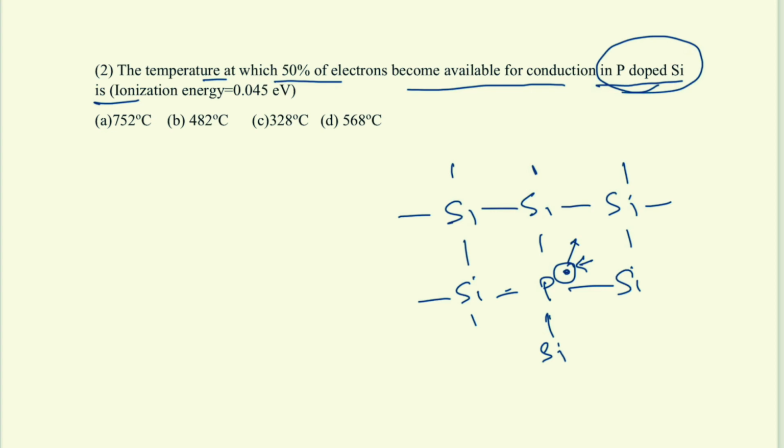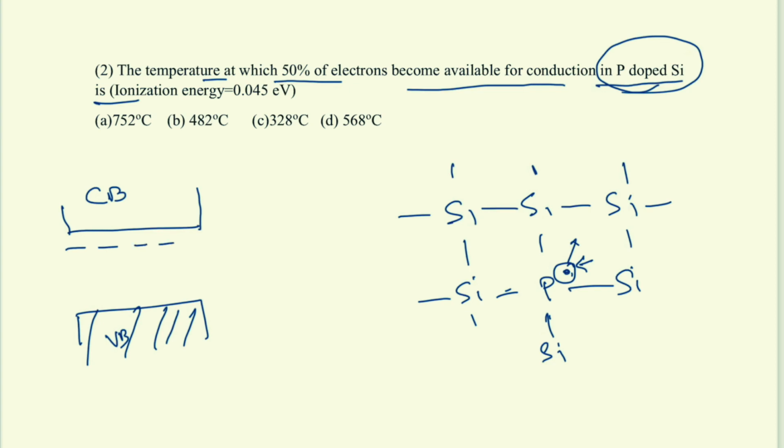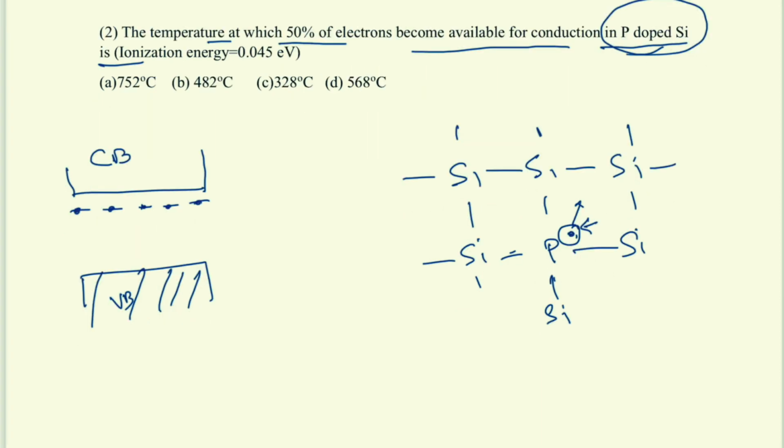I mean, if we show it in a band diagram, it will be the conduction band which is empty, and this is the valence band which is filled with electrons. So now this loosely bound electron can be denoted as some states near the conduction band. Okay. So those states are carrying electrons, but they cannot conduct here, but as they are loosely bound, near room temperature they can easily be promoted to the conduction band.